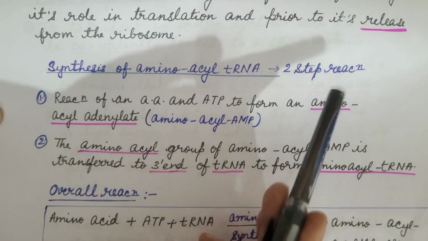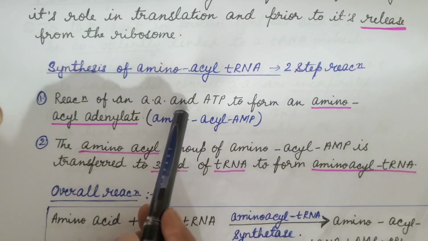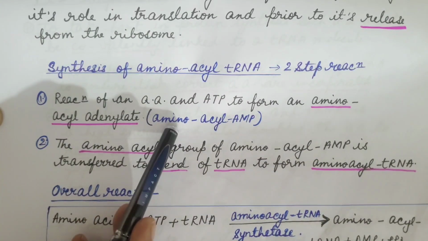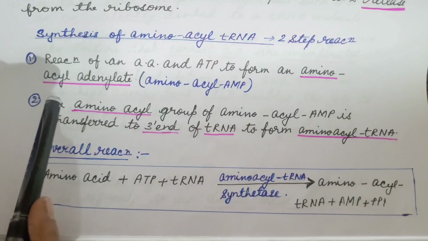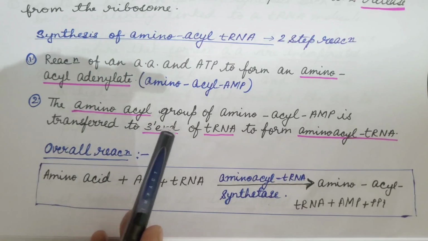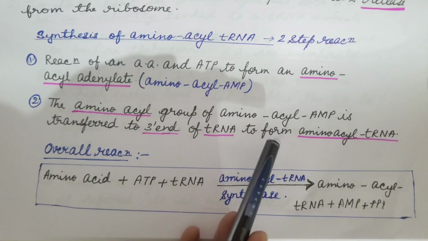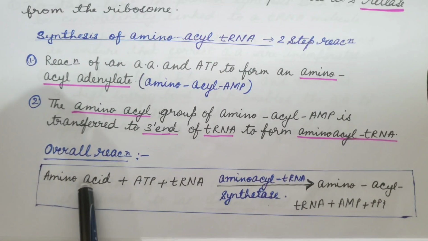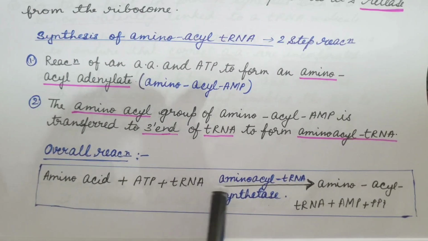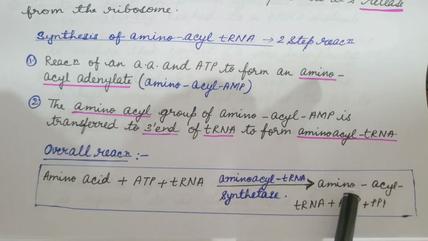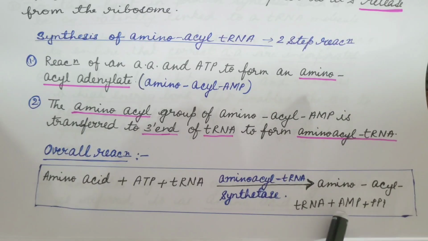It is a two-step reaction. First, reaction of amino acid and ATP to form an aminoacyl adenylate or aminoacyl AMP. Second, aminoacyl group of aminoacyl AMP is transferred to 3' end of transfer RNA to form aminoacyl transfer RNA. So the overall reaction is amino acid plus ATP plus transfer RNA, in the presence of enzyme aminoacyl transfer RNA synthetase, gives aminoacyl transfer RNA plus AMP plus inorganic phosphate.